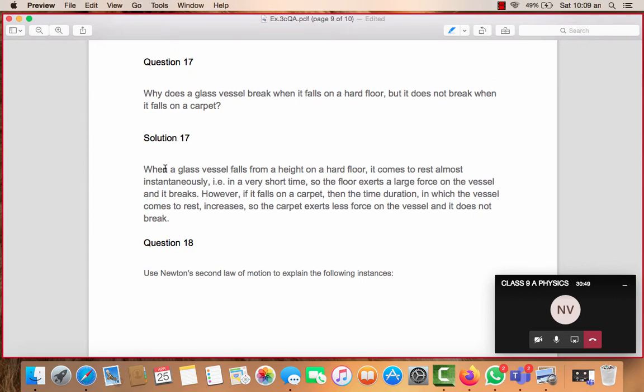Now this is an important point. If you can write it somewhere, now I'm speaking a line, then it will be good for you. Can you all write one thing that I'll speak? Just a single line. For Newton's second law, all the reasoning that are there in your book, there are so many: fielder catches the ball, glass vessel falls on a hard floor, and many more.